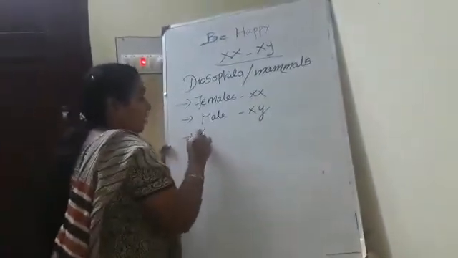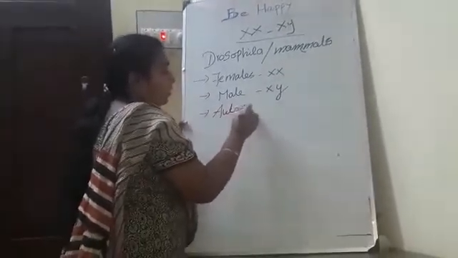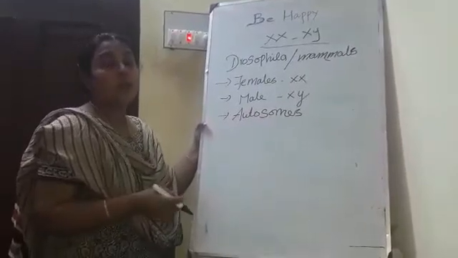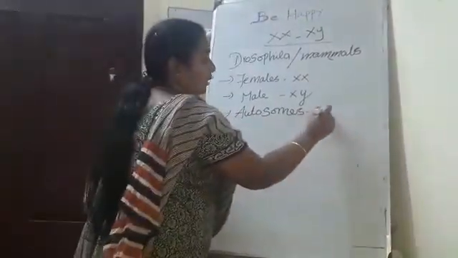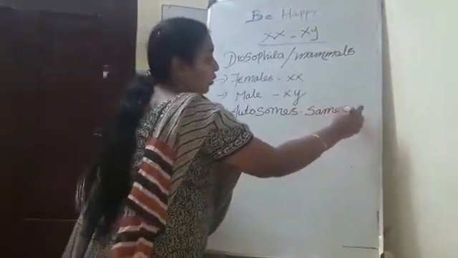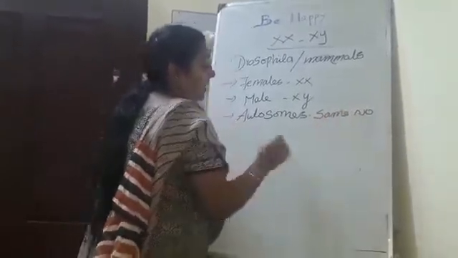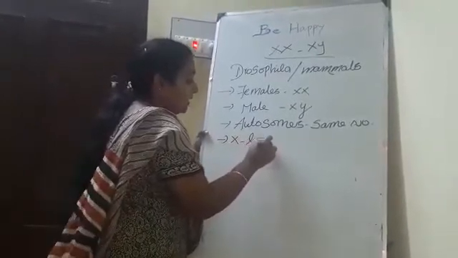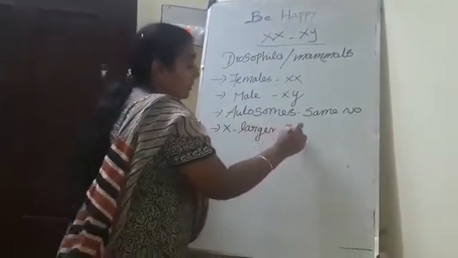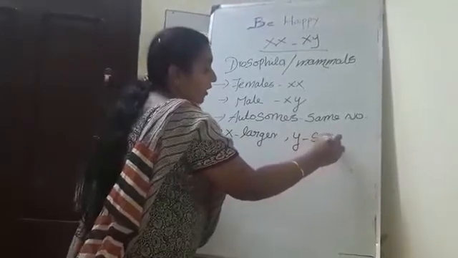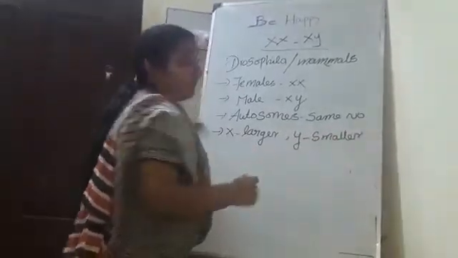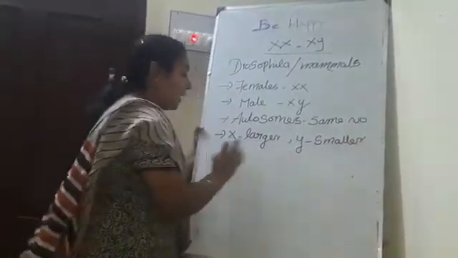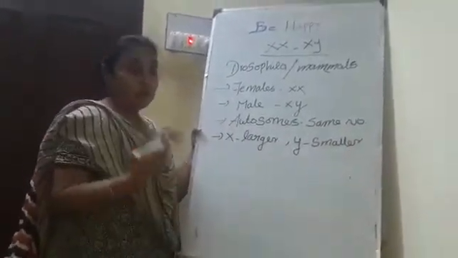The autosomes, meaning body chromosomes, are also the same in number. Sex chromosomes as well as body chromosomes are the same in number. One thing we have to note: X chromosomes are larger in size compared to Y chromosomes. Based on their morphological size and shape, the Y chromosome is smaller.